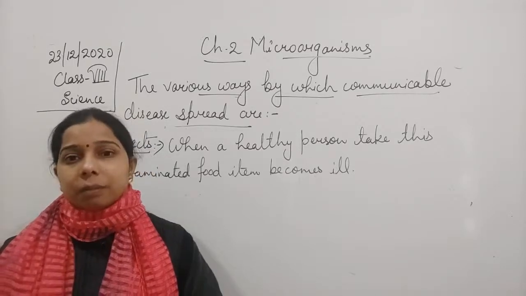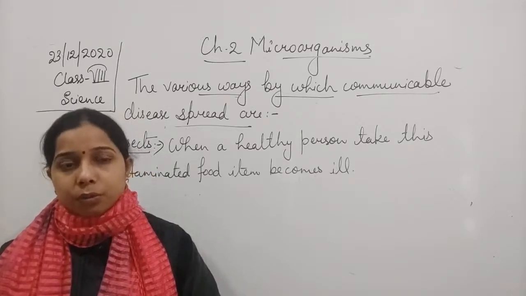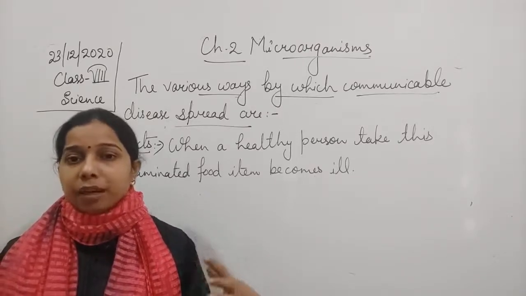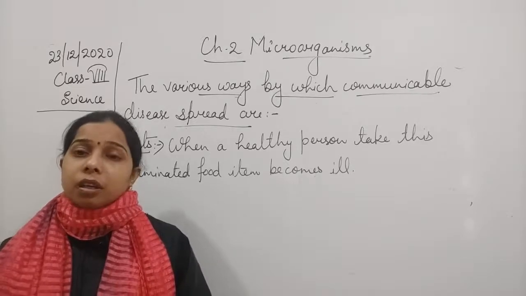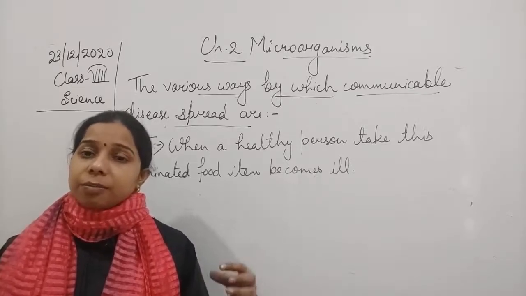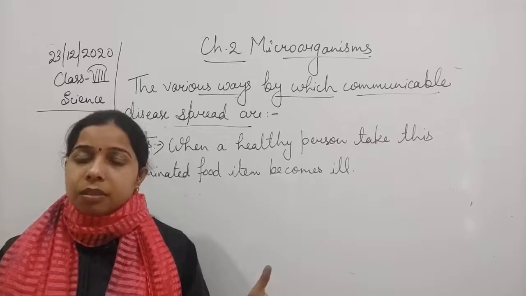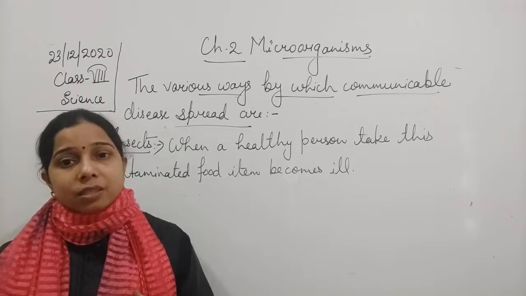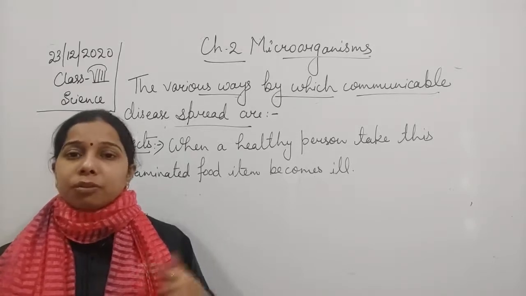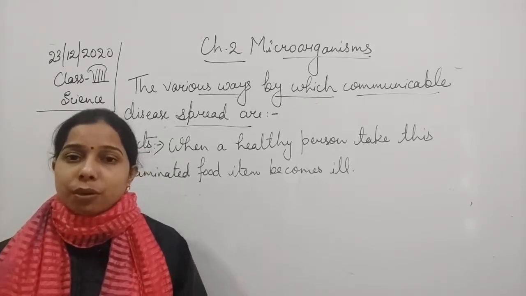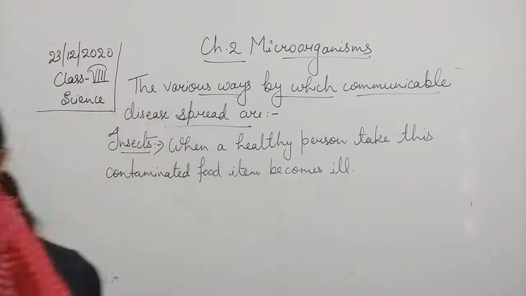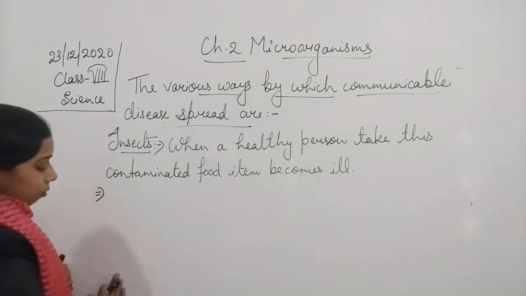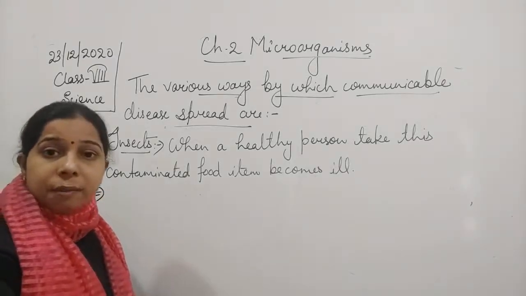So the mosquito has sucked this infected blood. Now when it bites another healthy person, the Plasmodium from the mouth of the mosquito will get transferred to the blood of a healthy person. So the female Anopheles mosquito is responsible for causing malaria here.